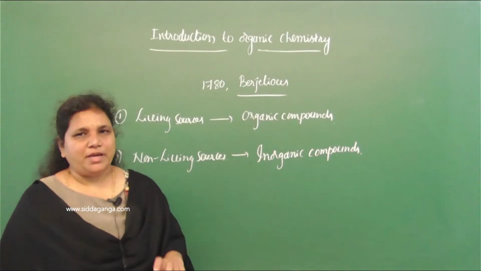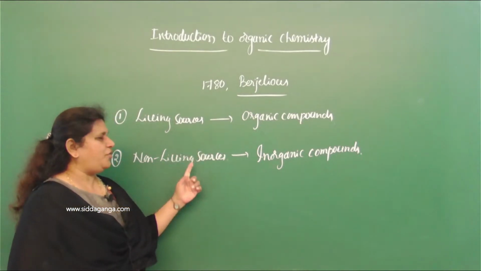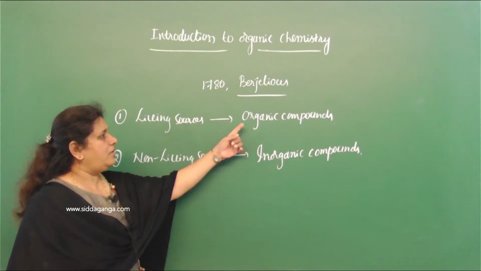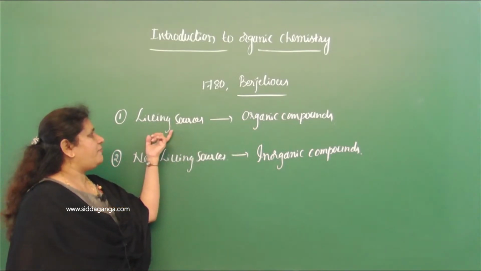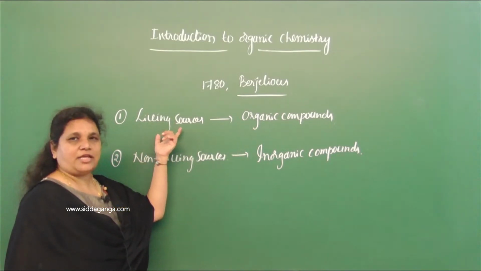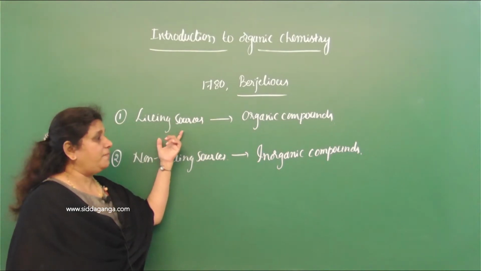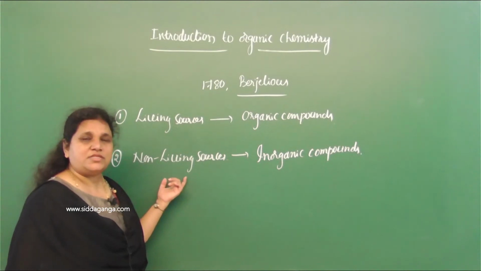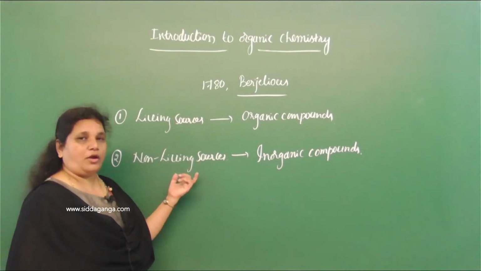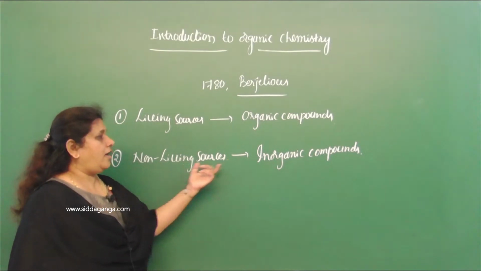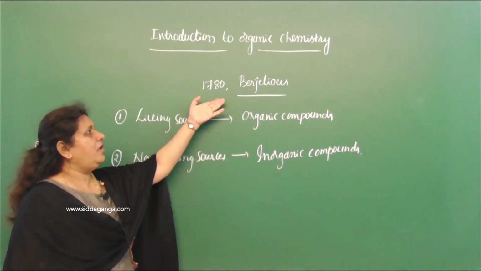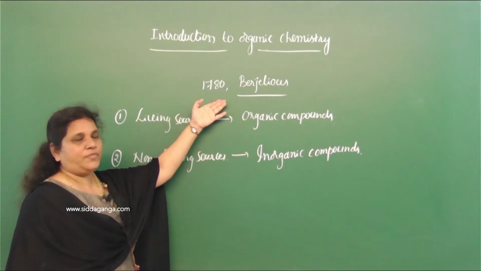So all chemical compounds are classified into organic compounds and inorganic compounds. This concept was given in the year 1780.